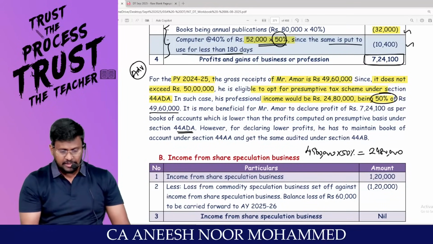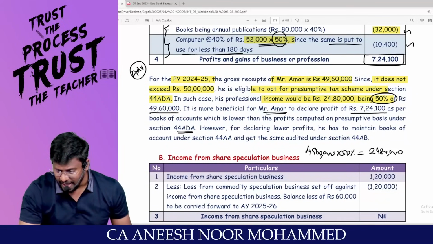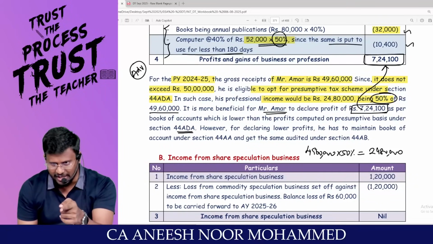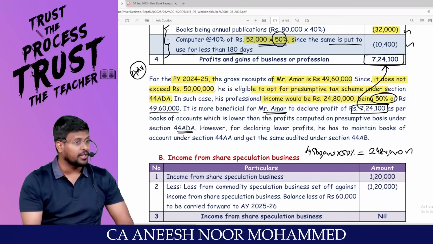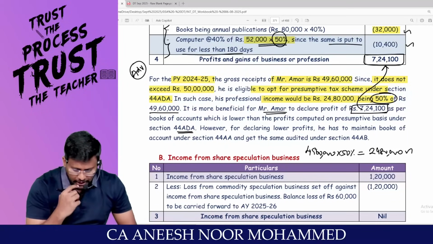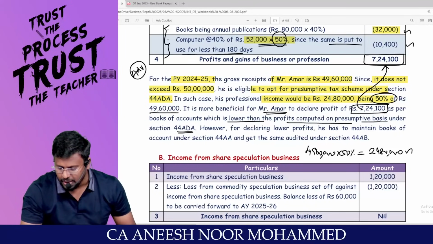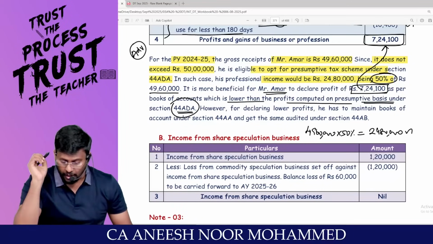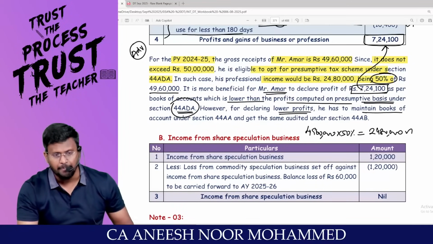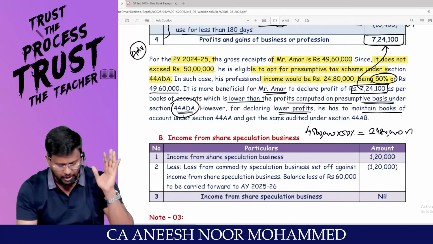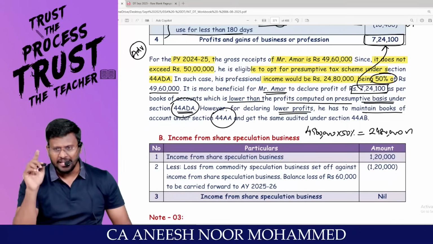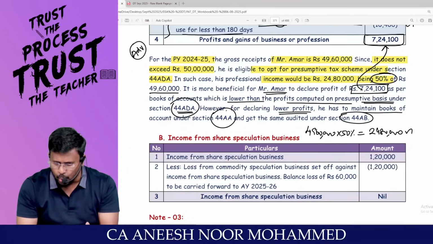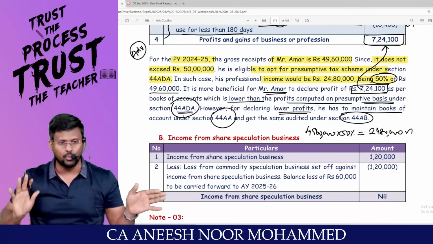Sir, it is more beneficial to Amar to declare a profit of 7,24,100, because if you are traveling through presumptive taxation, you have to declare 24,80,000. As per the books of accounts, the profit is lower than the presumptive profit. On what basis? Presumptive basis, under section 44AD(A). However, for declaring lower profit, compulsorily he is supposed to maintain books of accounts under section 44AA, and he has to get it audited under section 44AB. These are the prerequisites to travel through the normal route by skipping the presumptive route.